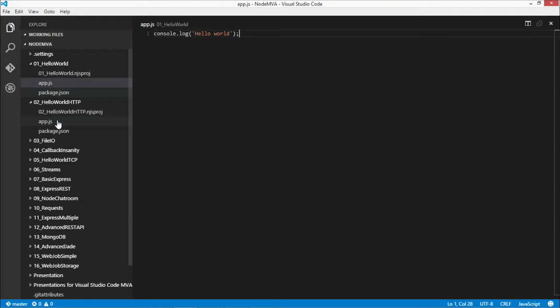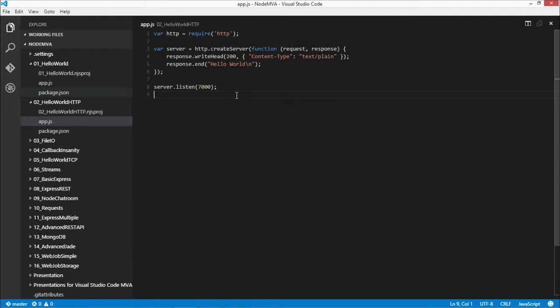What we're going to do is take a look at a second folder, and I'm going to walk you through every single line here. With about 6 lines, you're able to respond to an HTTP request, reply with a 200 OK that this is a good request, and write hello world back in the response. The first thing that you'll notice is that in line 1, we've got this require function. If you're coming from the browser world, you probably have never seen this before.